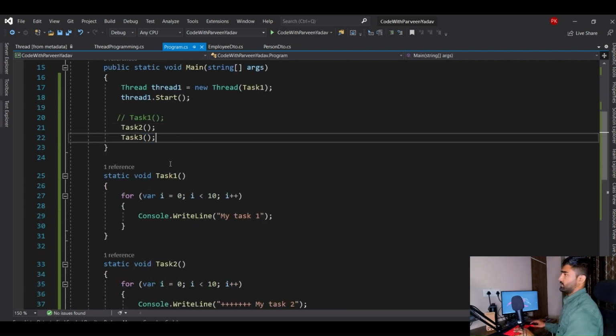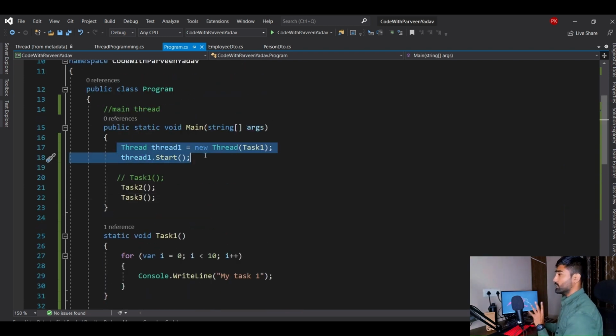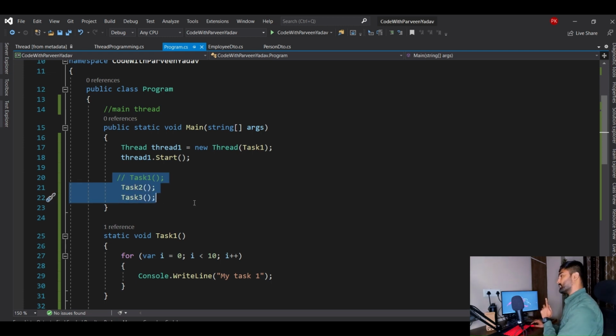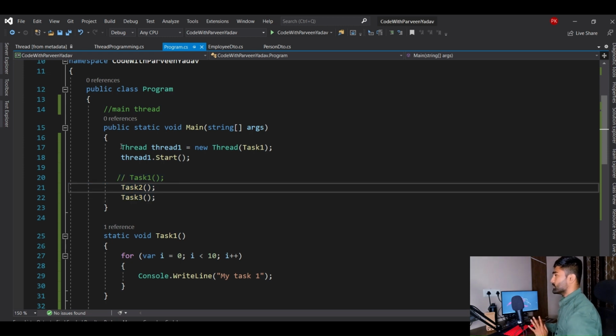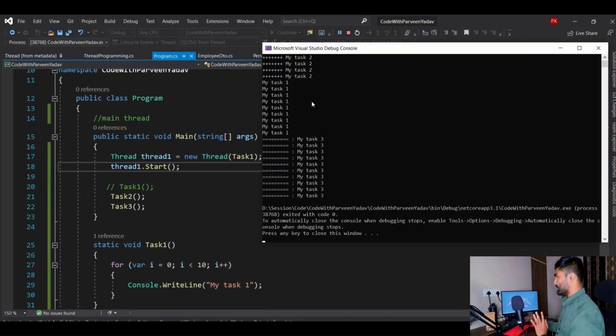What do you say? I think as per logic, this logic is going to work under one thread, right? That means thread 1 will work parallelly with task 2 and task 3. Okay, let's execute this application and run the process.